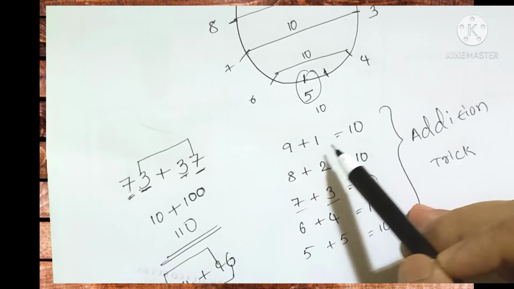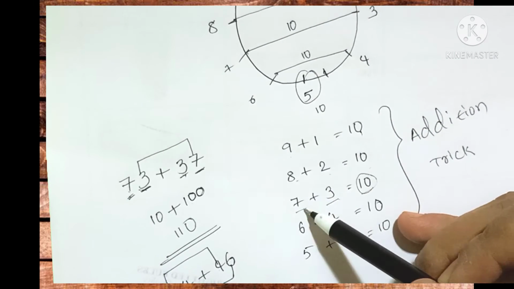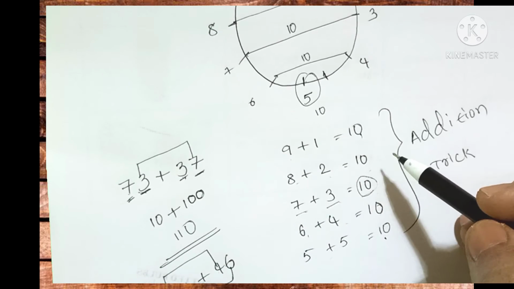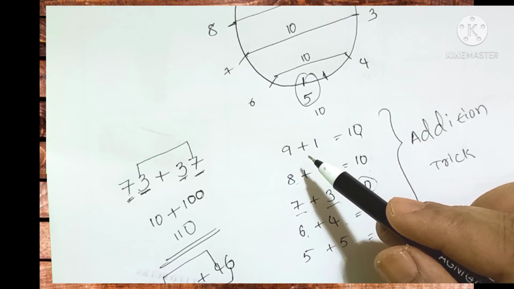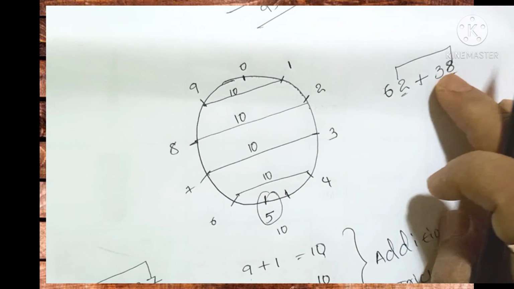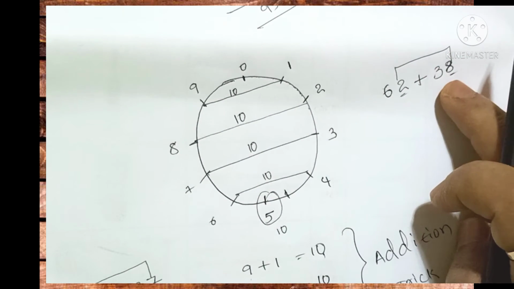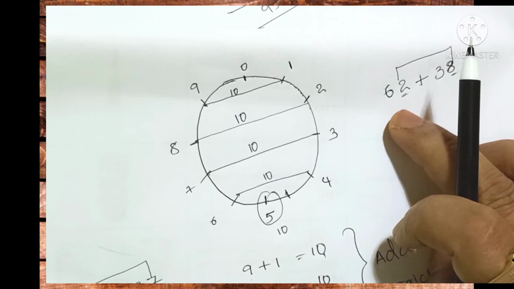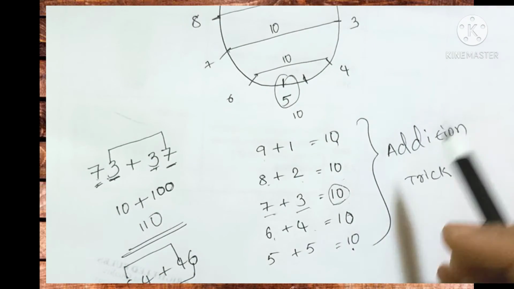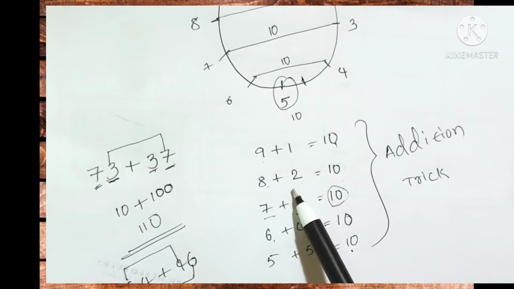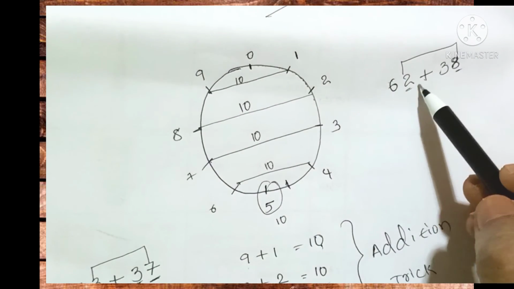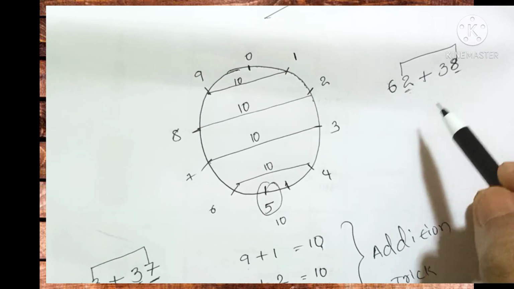Once you see 9 plus 1, 10, 8 plus 2, 10, 7 plus 3, 10, 6 plus 4, 10, 5 plus 5, 10. So if it is using the same kind of formula, in this anything it will be present. Once you see, in this 62 plus 38, 8 and 2, both are in these values only. Once you check that, 8 value is there, 2 value is there. If we add these two, you will get the 10. Right? So that's why 8 plus 2 or 2 plus 8, 10.